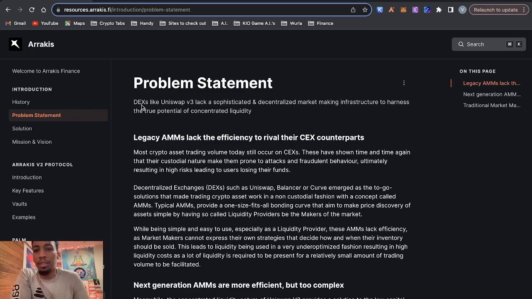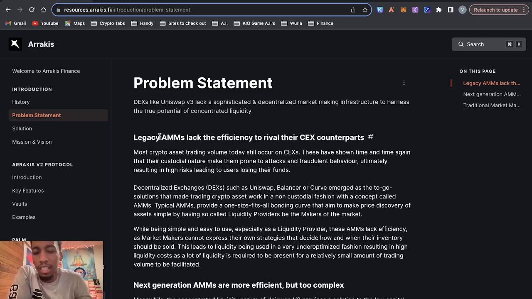Go into their problem statement. It says DEXs like Uni v3 lack a sophisticated and decentralized market-making infrastructure to harness the true potential of concentrated liquidity. Concentrated liquidity is being able to provide liquidity on a decentralized exchange and choose the price range that you want to provide the liquidity for. So instead of going into ETHUSDC and allowing your liquidity to be used no matter what the price of ETHUSDC is, you can say, hey, only use my liquidity from 1,000 to 2,000, for example. It makes your capital more efficient. But if you don't know what you're doing, you can also lose money through something called impermanent loss.